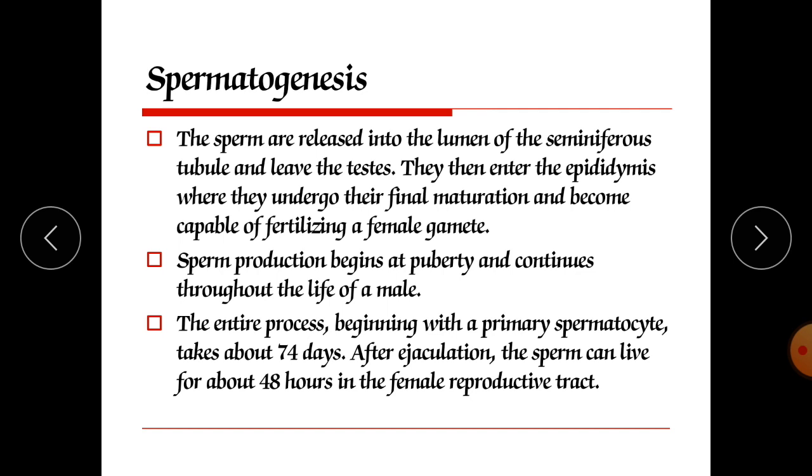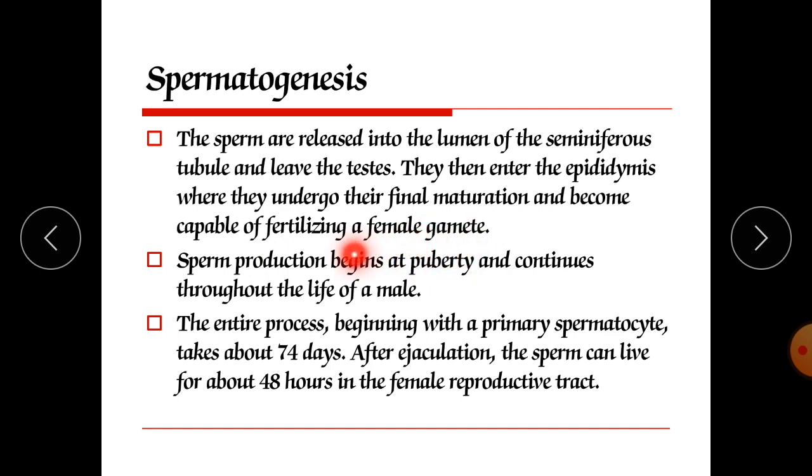The sperms are released into the lumen of the seminiferous tubule and leave the testes. Then they enter the epididymis, where they undergo their final maturation. That's why I have also discussed that in the epididymis they undergo final maturation. The longer they stay in the epididymis, the more they mature and become capable of fertilizing a female gamete.